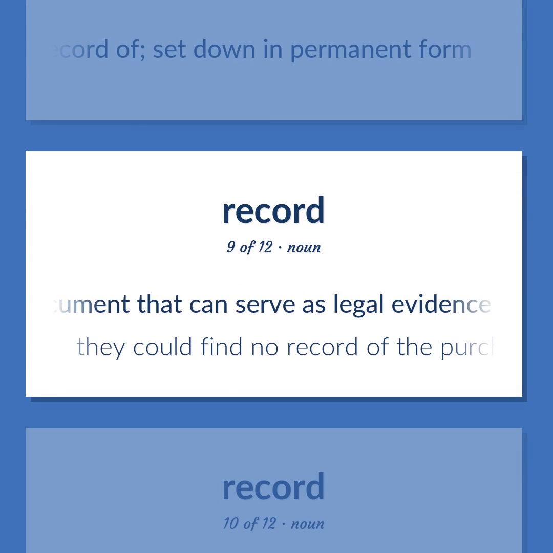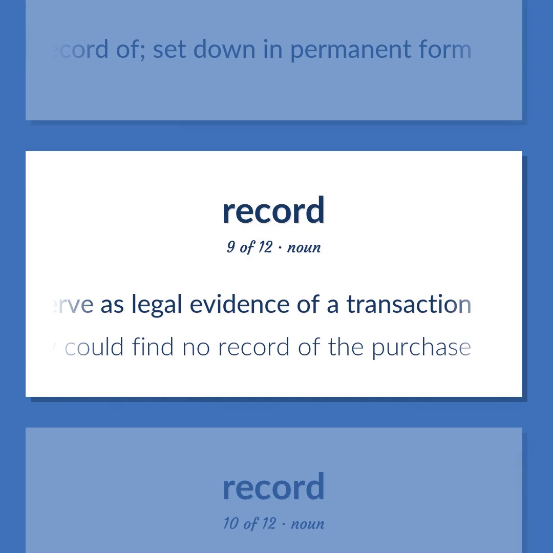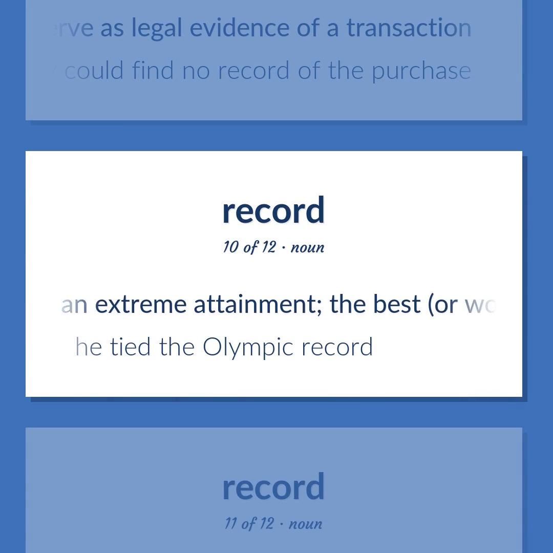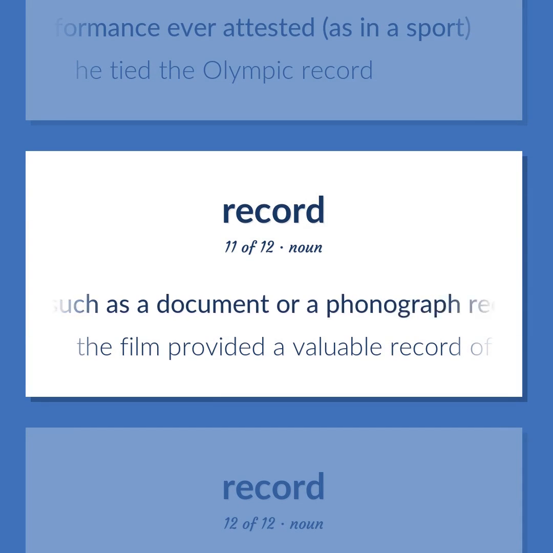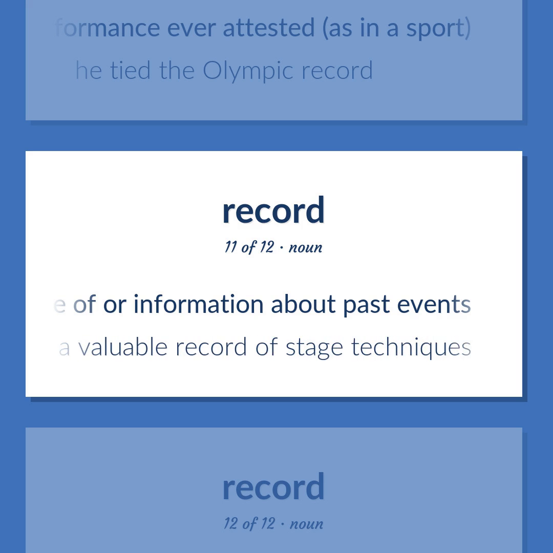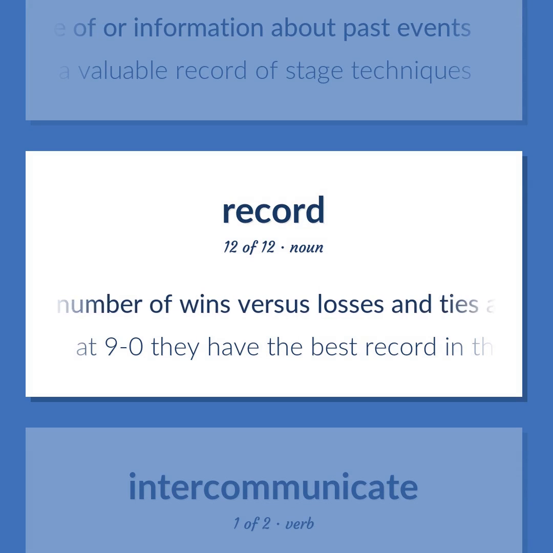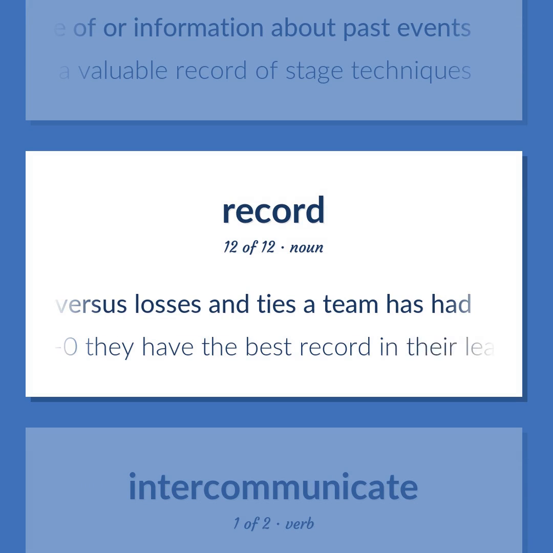A document that can serve as legal evidence of a transaction. They could find no record of the purchase. An extreme attainment. The best, or worst, performance ever attested, as in a sport. He tied the Olympic record. Anything, such as a document or a phonograph record or a photograph, providing permanent evidence of or information about past events. The film provided a valuable record of stage techniques. The number of wins versus losses and ties a team has had. At 9-0 they have the best record in their league.